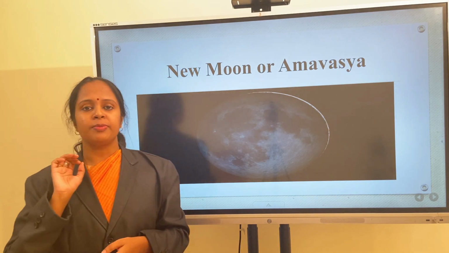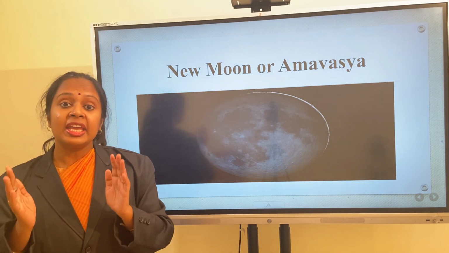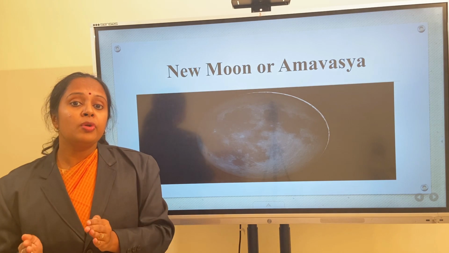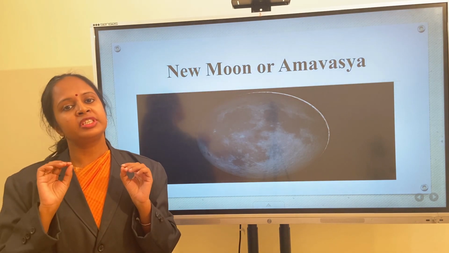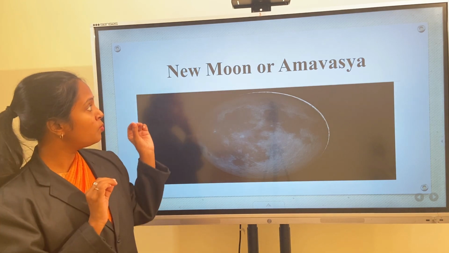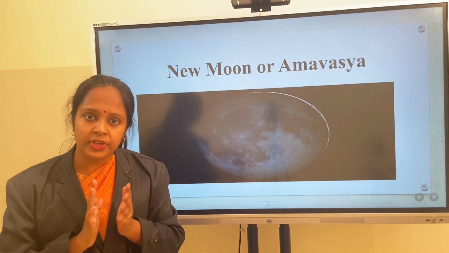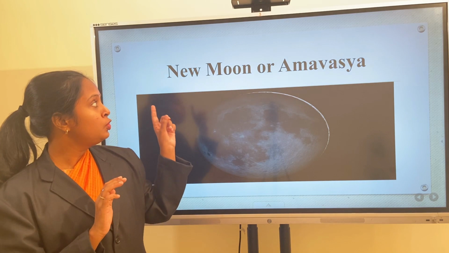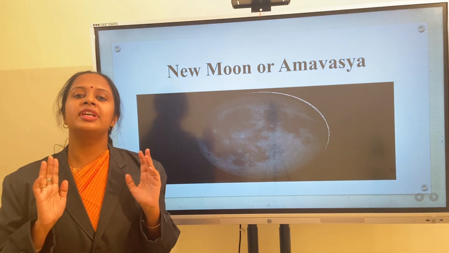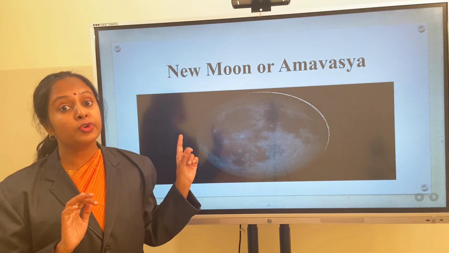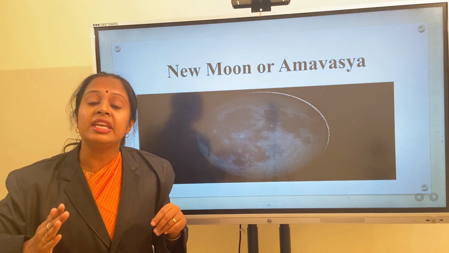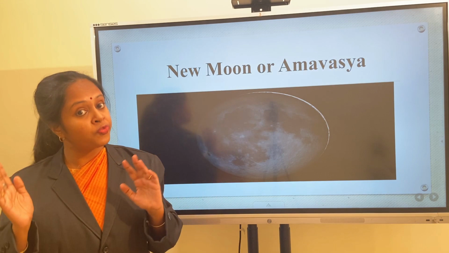Next important point is the time period between full moon and new moon. Children, the time span or time period between full moon and new moon is fixed. That is, new moon happens fortnight later the full moon. That means new moon happens 14 days after the full moon.